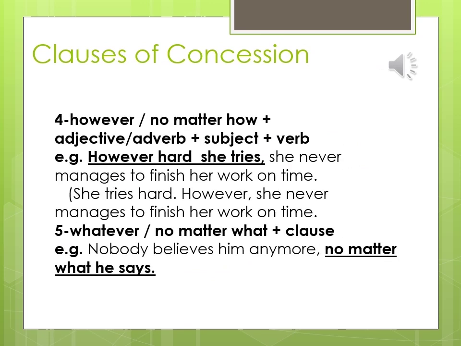Another conjunction is however. We also have no matter what. When we have however at the beginning of a sentence, it must be followed by an adjective. Like we say, however tall he is, he is a bad goalkeeper. However beautiful she is, she is not married. So here we have, however hard she tries, she never manages to finish her work on time.